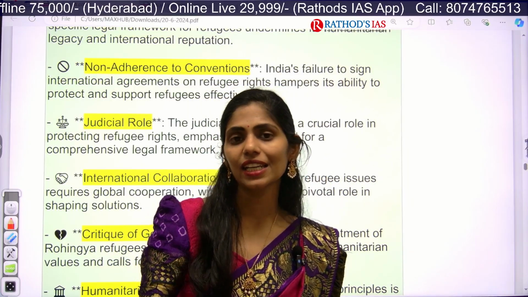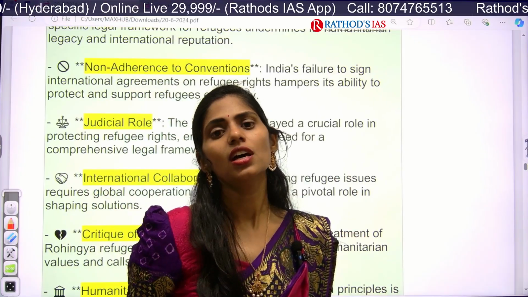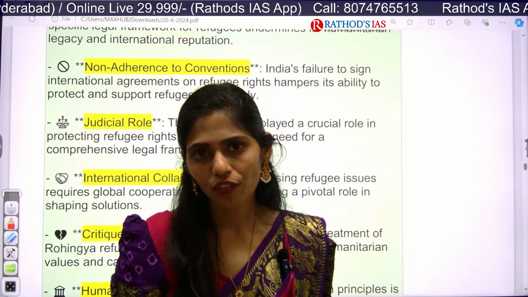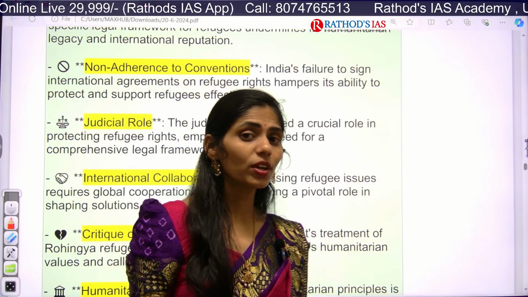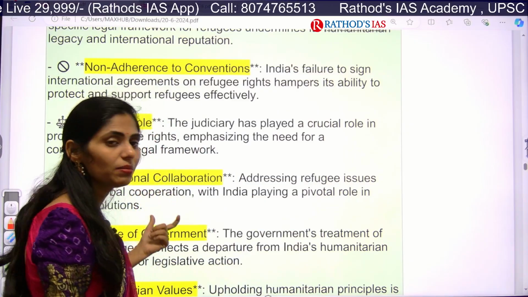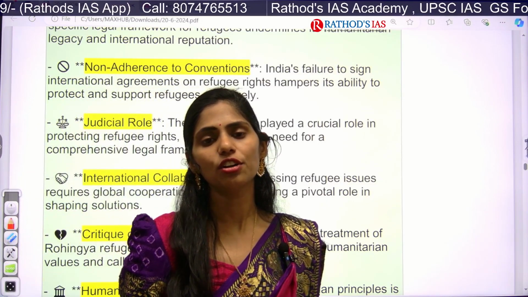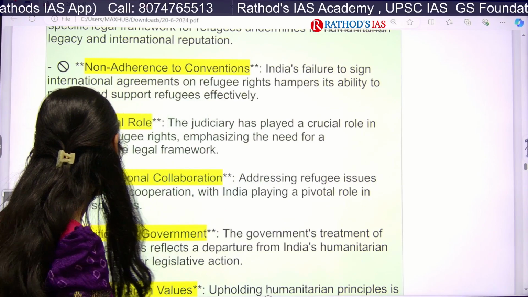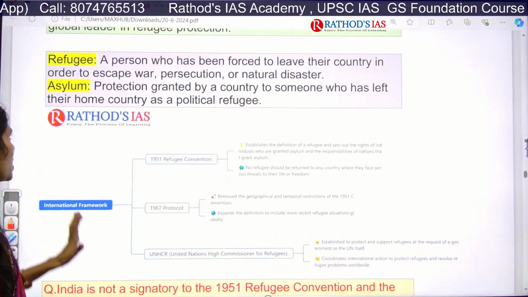If you're not taking care of these refugees, the fundamental rights given to them under Part 3 of our Indian constitution will be violated, right? So because of this, the judiciary also intervened many times and said that yes, we need this kind of law. Yes, now let us see what this refugee is.